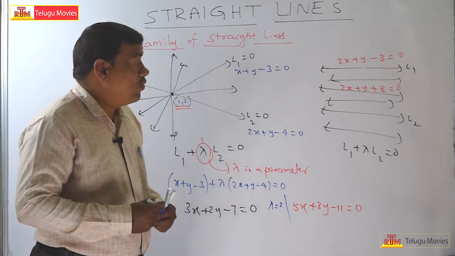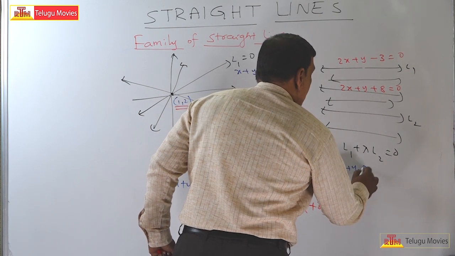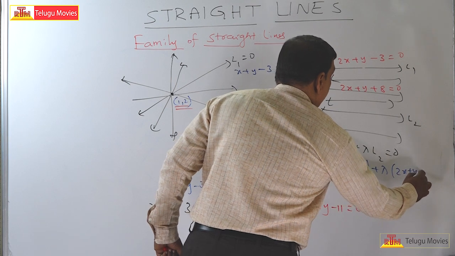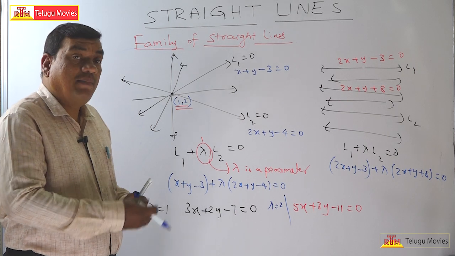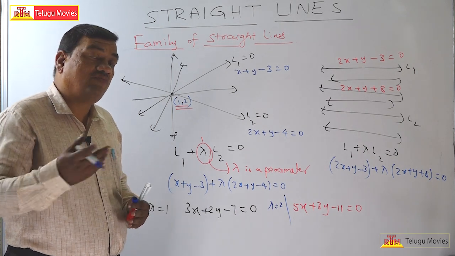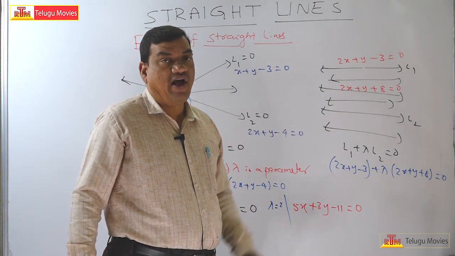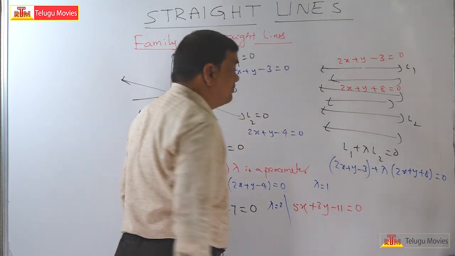Okay now, what is the equation of the family of lines? 2x plus y minus 3 plus lambda into 2x plus y plus 8 is equal to 0. Now as the lambda value goes on changing, you will get the equations of the lines which belong to this family.